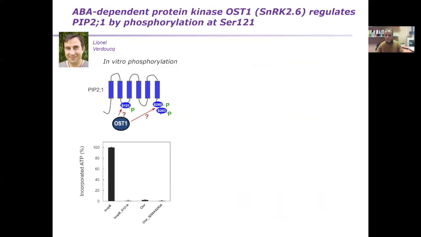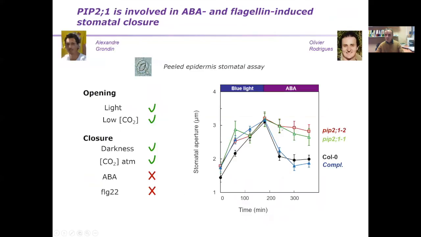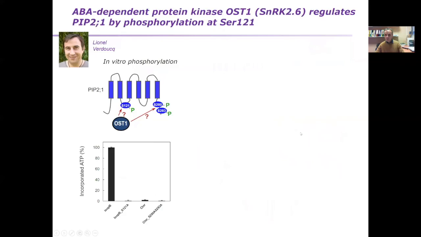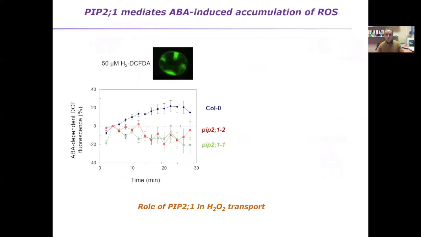So you might have been surprised by this very dramatic lack of closure response in the PIP2;1 mutant. For us, it was quite a puzzling question to realize that a simple defect in hydraulic and water transport could result in such a slowdown of the closing response. So for these reasons, we considered another possibility, that PIP2;1 could play another type of role in the guard cell response, possibly involving signaling itself.